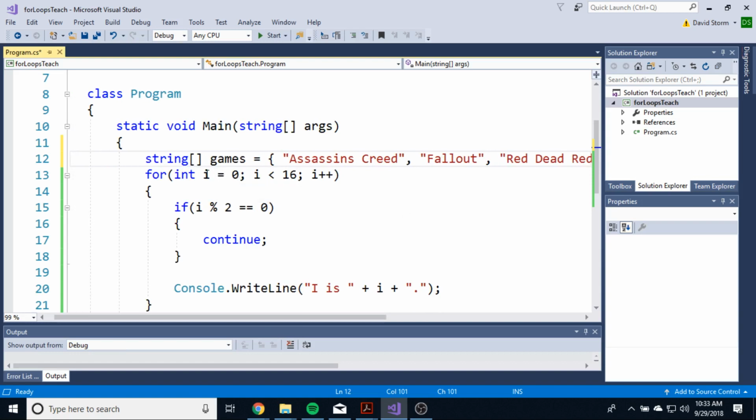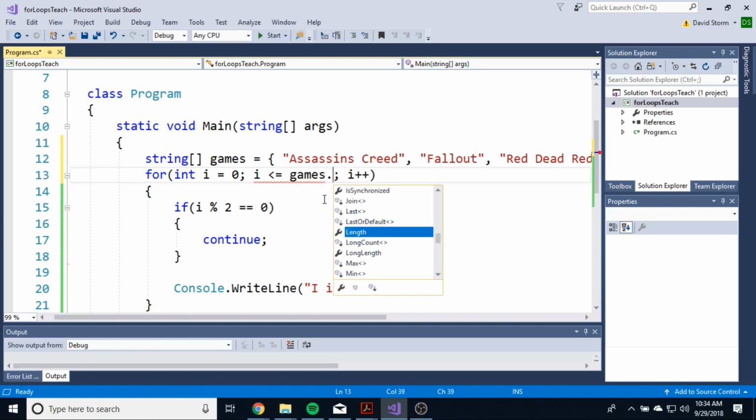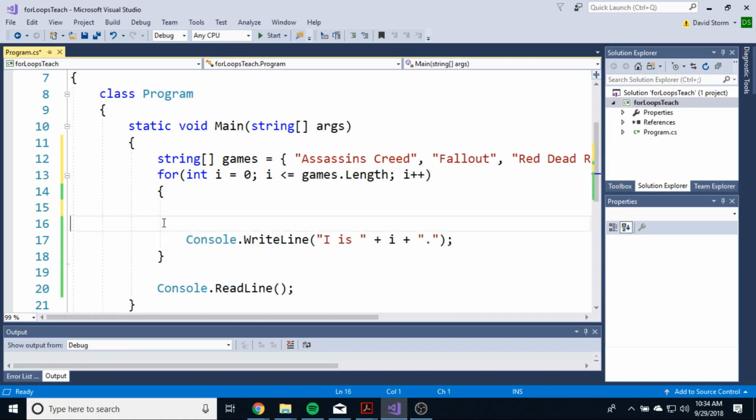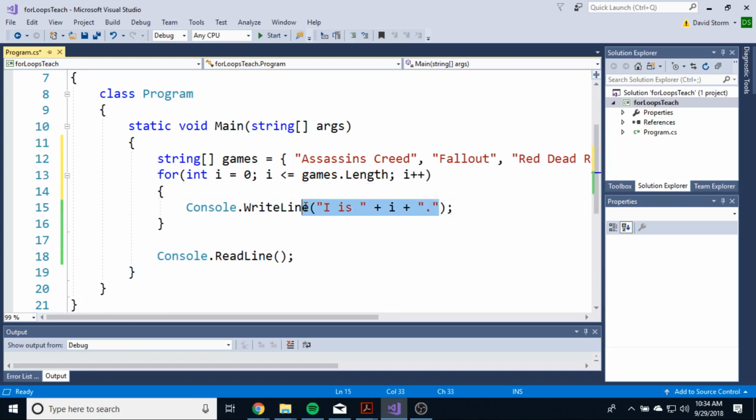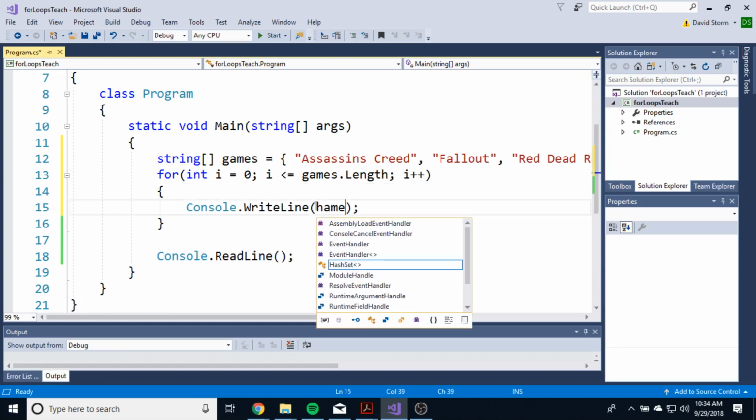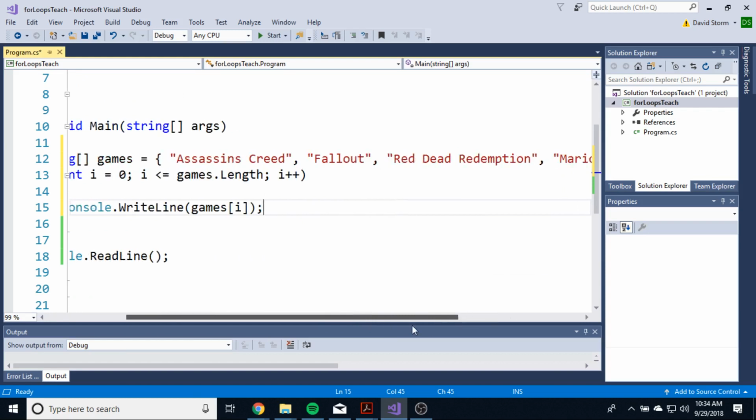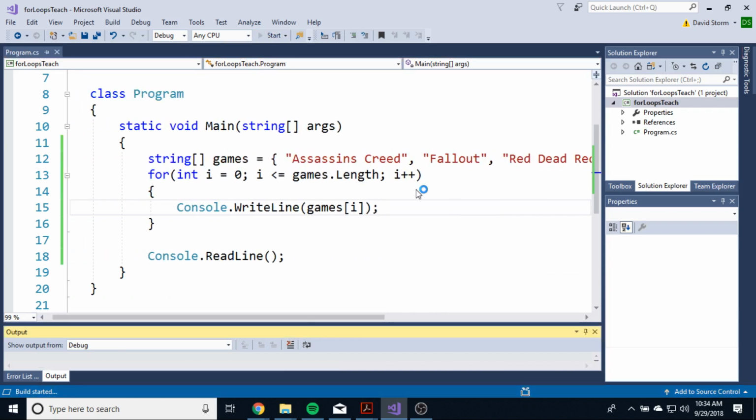Then what we can do is set I equal to 0 while I is less than or equal to games dot length. Then we're going to loop through, and let's get rid of this continue. And we can say console write line games, and then whatever the index of I would be. So basically what we're saying is I want to print each value, each index in this array onto my screen. So let's run that and see if that works.